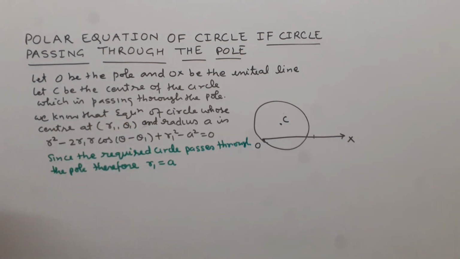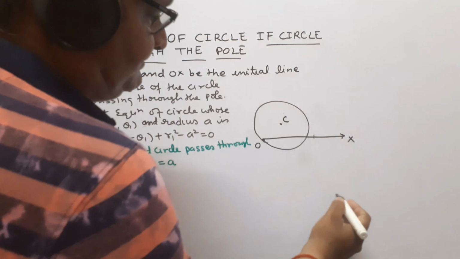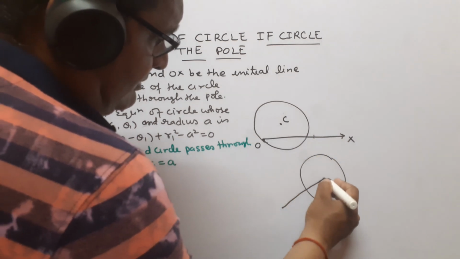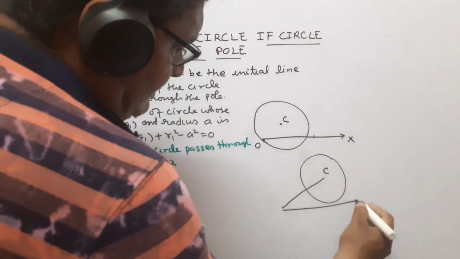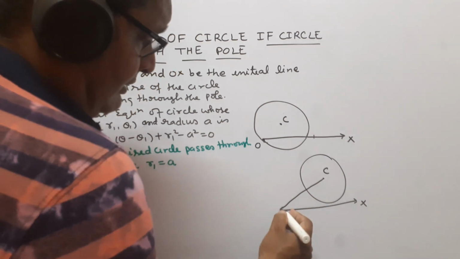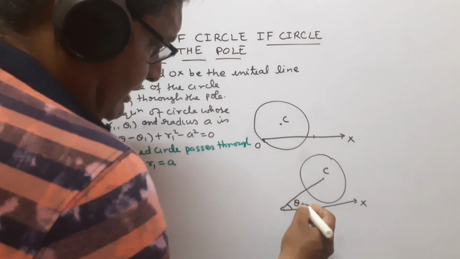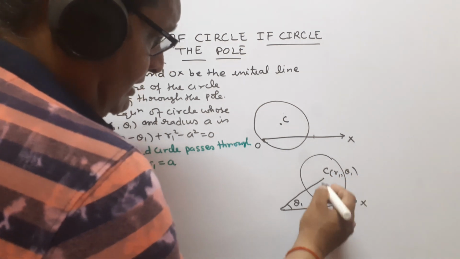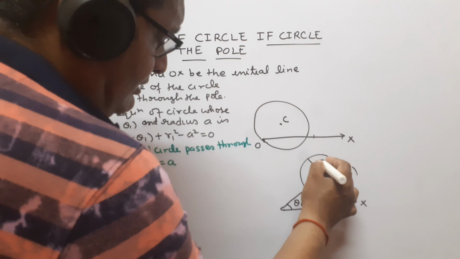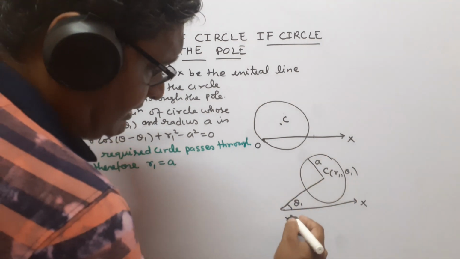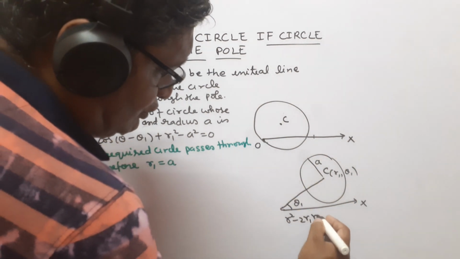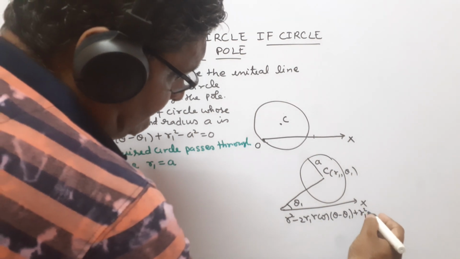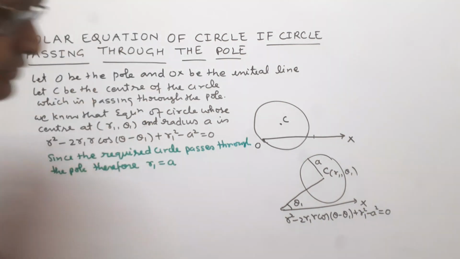You can see here, suppose that this is the circle and this is the center and this OX is the initial line and this angle is theta 1 and this is r1, theta 1 and the radius is here a. So the equation of the circle is r square minus 2 r1 r cos(theta minus theta 1) plus r1 square minus a square equal to 0.